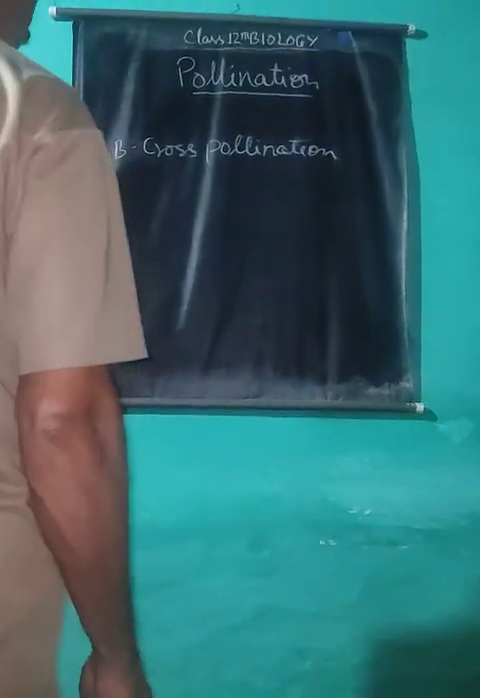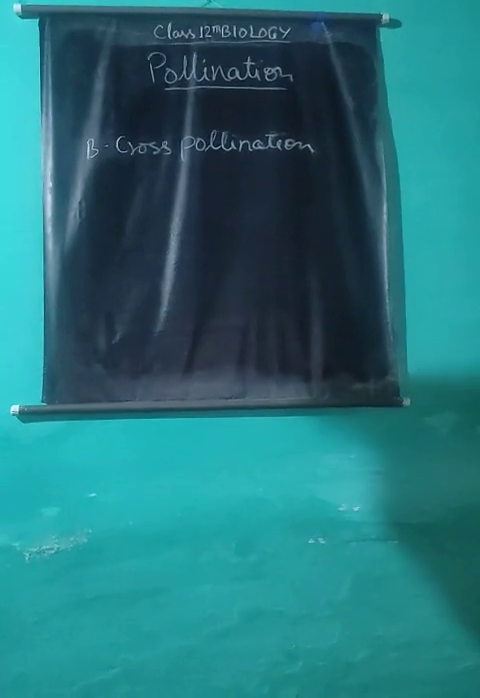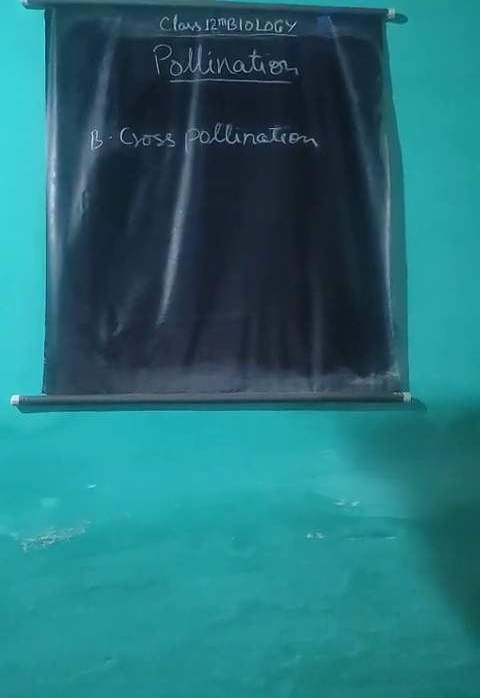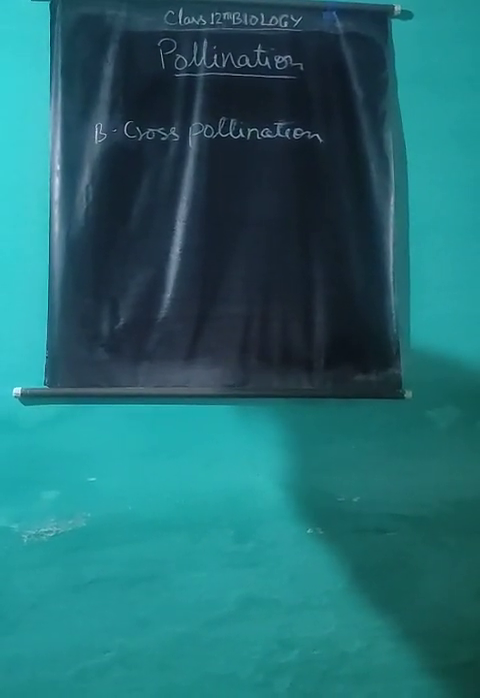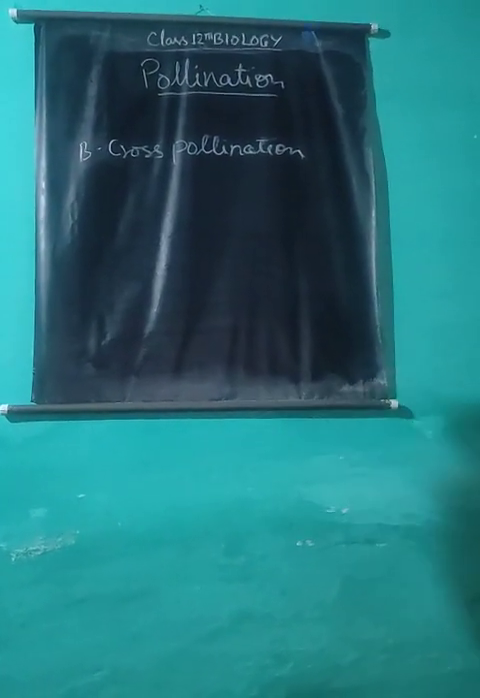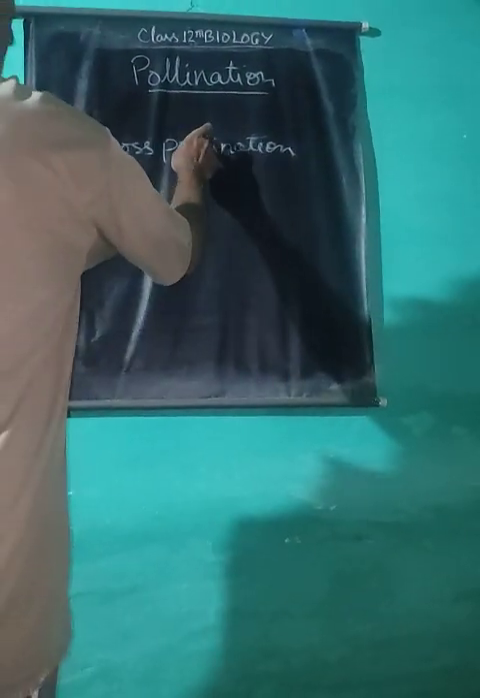Cross-pollination or allogamy. Cross-pollination is the transfer of pollen grain from the anther of one flower to the stigma of another flower of the same species. It is also known as allogamy. In these flowers, pollen grains are carried by different agents like insects, animals, wind, water. Some agencies are required for the transfer of pollen grains from male flower to female flower borne on different plants.